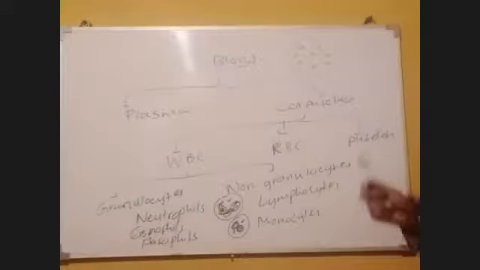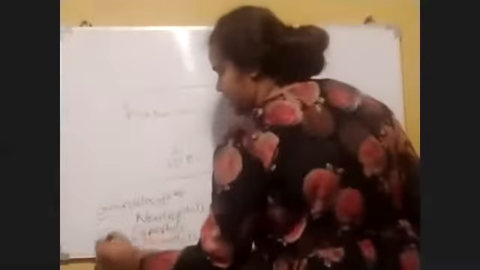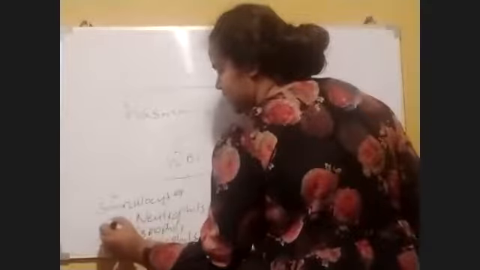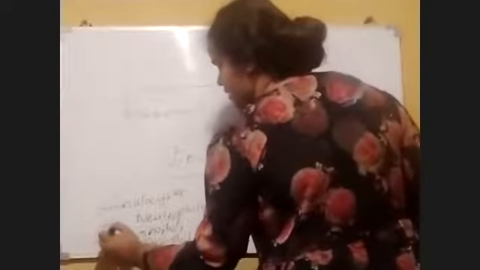Basophils have one nucleus and many granules. Lymphocytes have no granules and one nucleus.